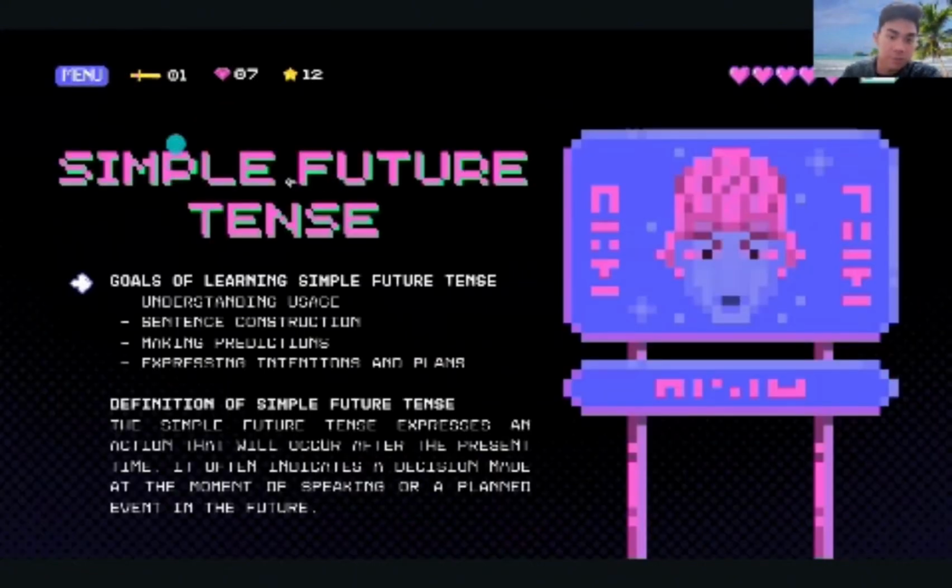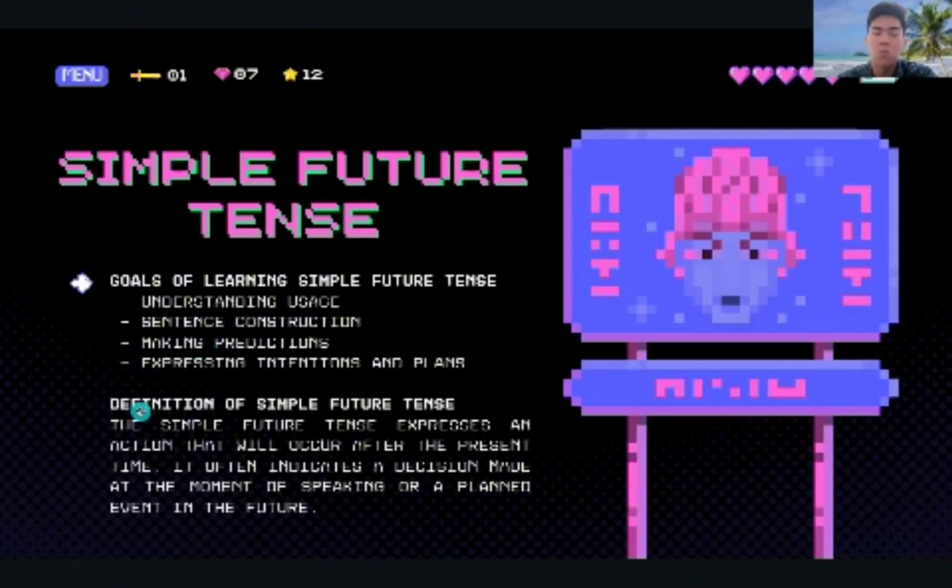Okay, simple future tense. We have four goals of learning simple future tense. Goal number one is understanding usage. Number two, sentence contractions. Number three, making predictions. And the last goal, expressing intentions and plans.